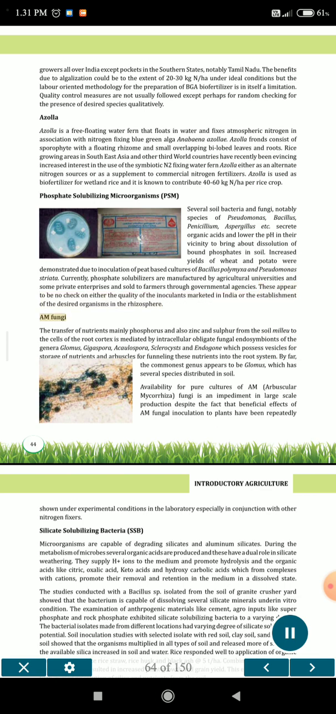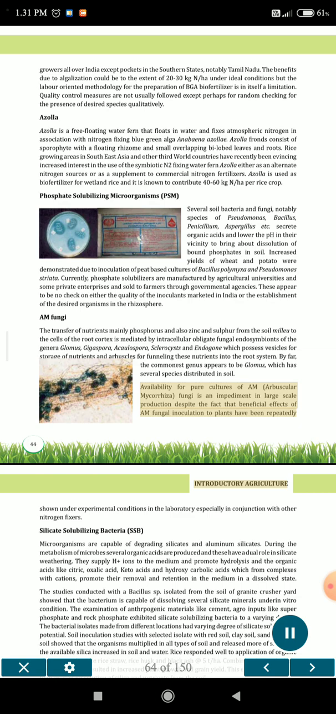AM fungi. The transfer of nutrients, mainly phosphorus and also zinc and sulfur from the soil milieu to the cells of the root cortex is mediated by intracellular obligate fungal endosymbionts of the genera Glomus, Gigaspora, Acaulospora, Sclerocystis and Endogone, which possess vesicles for storage of nutrients and arbuscules for funneling these nutrients into the root system. By far, the commonest genus appears to be Glomus, which has several species distributed in soil.